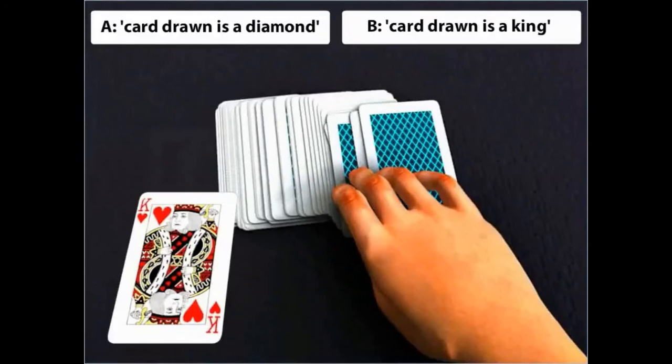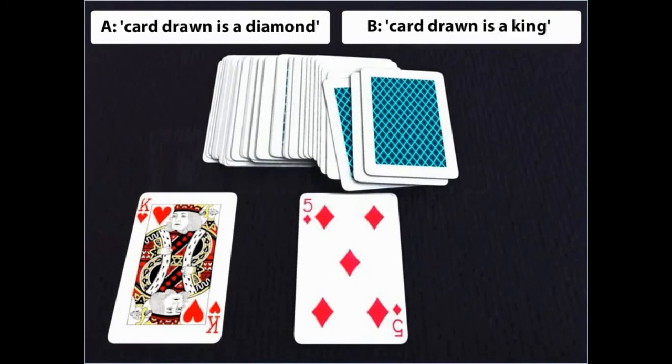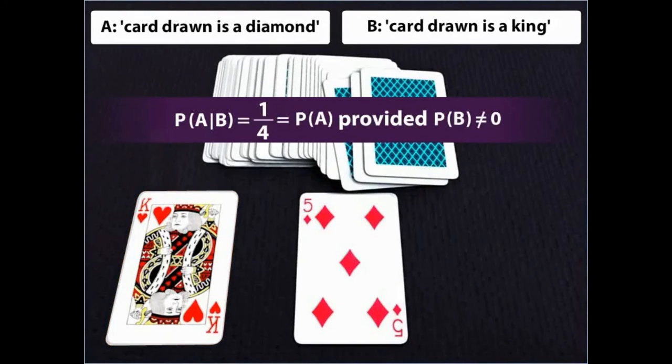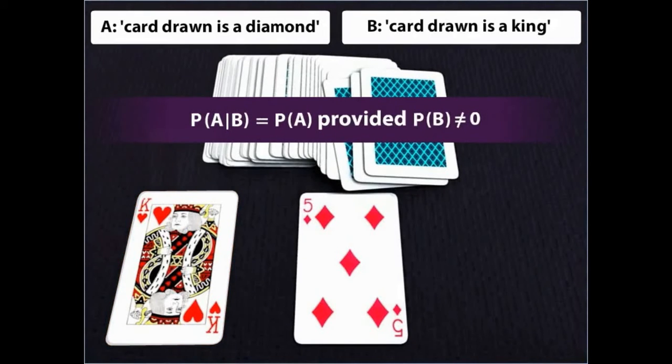The earlier discussion helps you define the independent events another way also. Two events A and B are said to be independent if the probability of the event A when the event B has already occurred is equal to the probability of A, provided that the probability of the event B is not equal to 0.